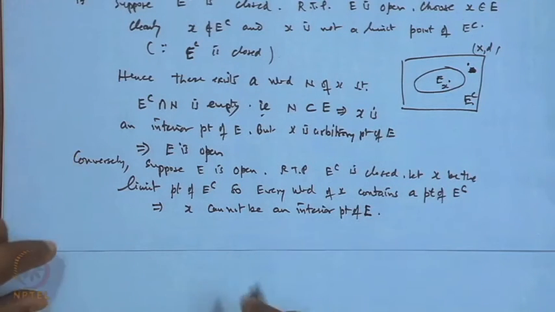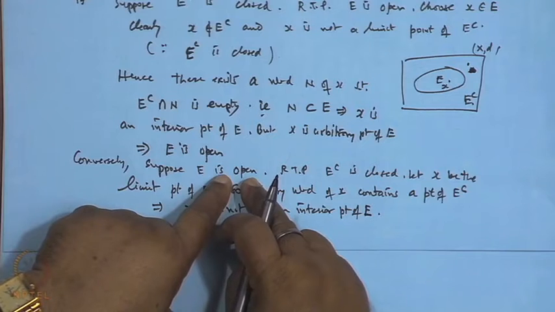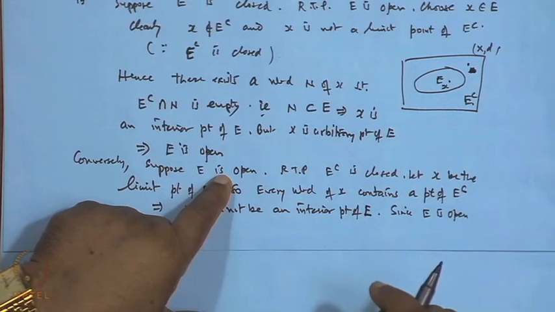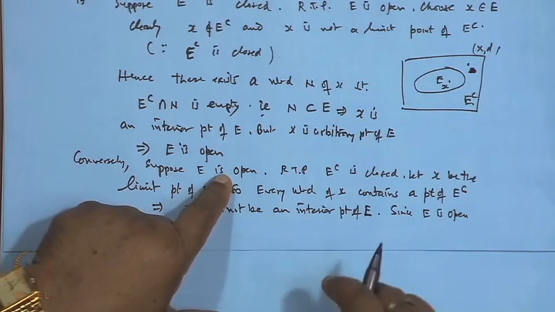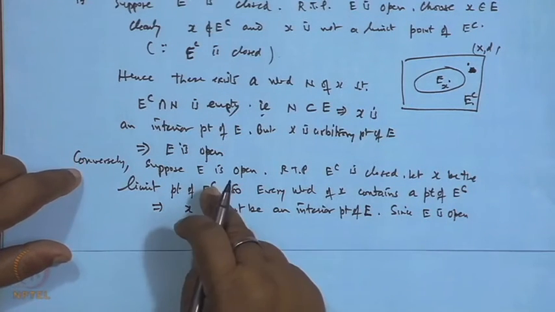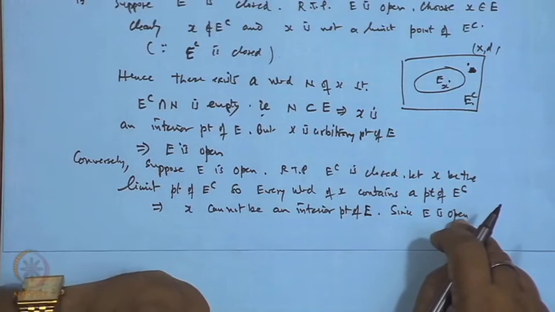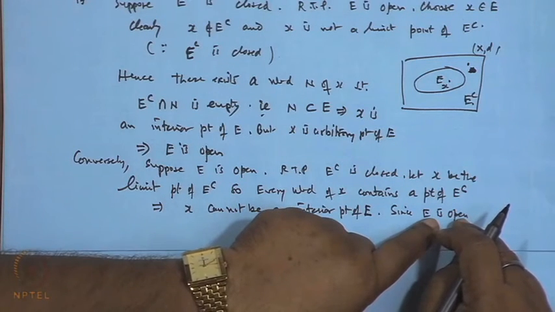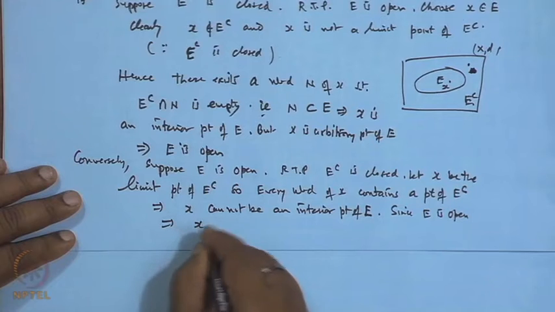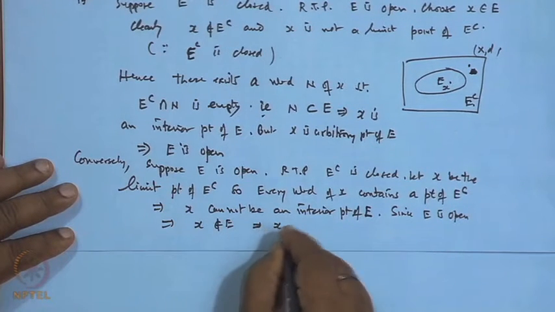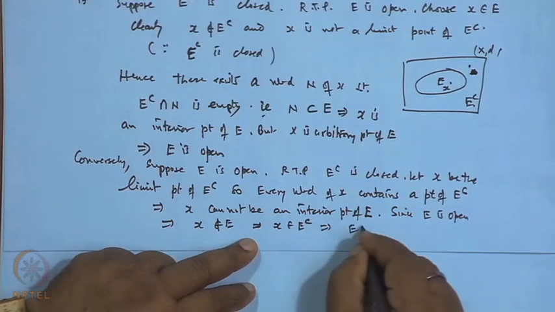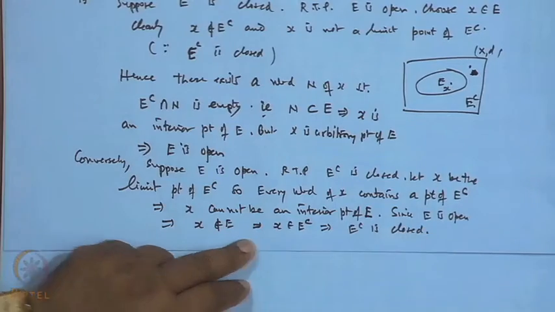Further, what is given is E is open. What does that mean? It means if x is a point in E, then because E is open, x must be an interior point. But here we have shown x is not an interior point. Therefore x cannot be in E. So x will be in E complement. This follows that E complement is closed. That is what is proved.